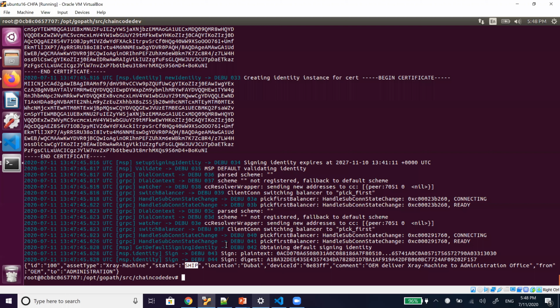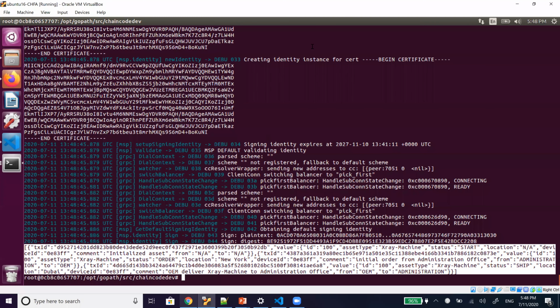The next step, if we want to see the last method, we want to see the complete history. What exactly happened to this order? How many transactions have been done on this? So we have within our method get history. We will be providing the device ID, equipment ID. So if I copy this JSON and open it in a JSON formatter, we can have a better view of what exactly happened with this.